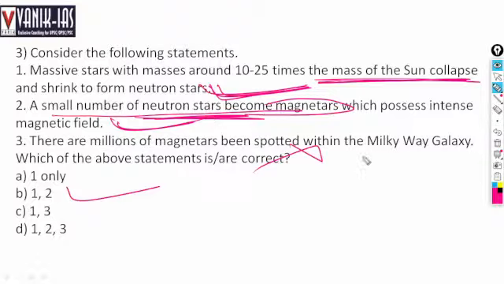So they are not millions, there are about 30 magnetars present in our Milky Way galaxy. So these magnetars are formed by massive stars that convert into neutron stars, and some of the neutron stars become magnetars which possess a highly intense magnetic field. Okay, so options 1 and 2 are the right options.